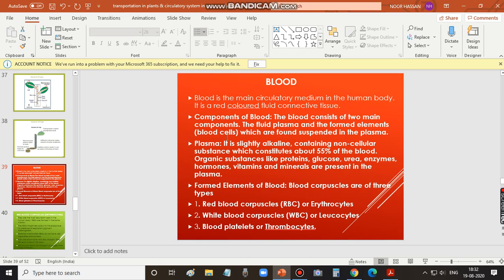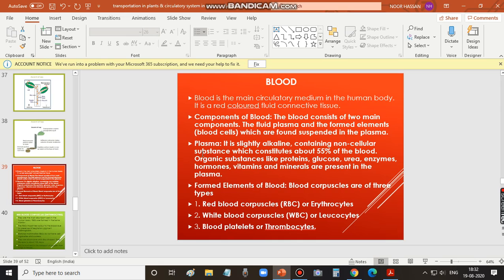Blood consists of two main components: the fluid plasma or the liquid plasma, and the formed elements, which refer to blood cells, which are found suspended in the plasma. Please try to understand, there are two components present in the blood. One is the plasma, which is liquid or fluid. The other one is the solid part, that is the formed elements that refer to blood cells like RBC, WBC and platelets. These blood cells are suspended in the liquid plasma. So these are the two components of the blood: liquid plasma, and solid blood cells, the formed elements.